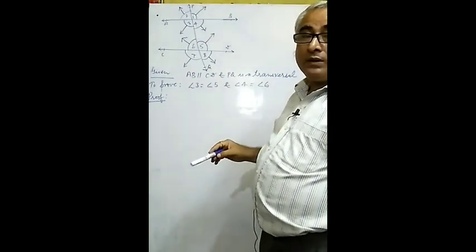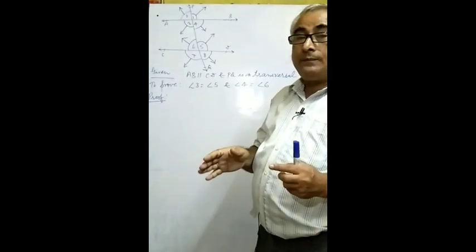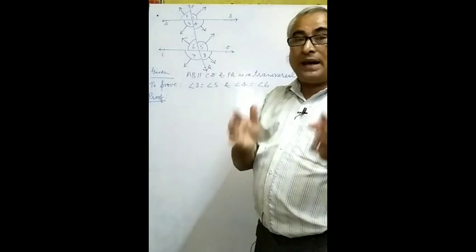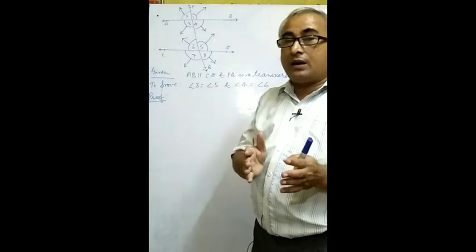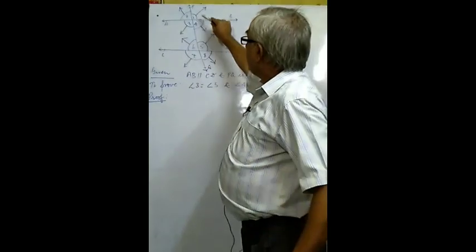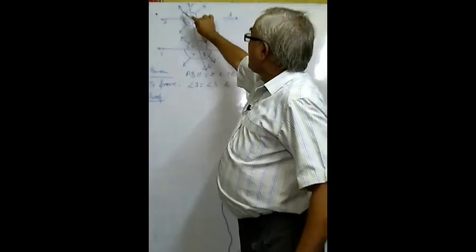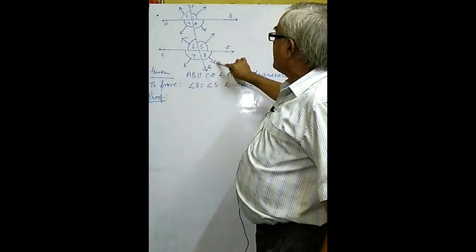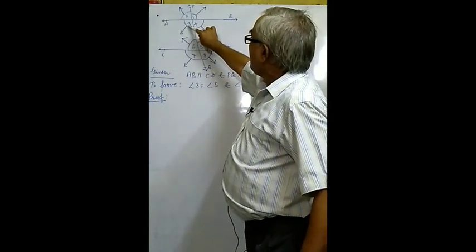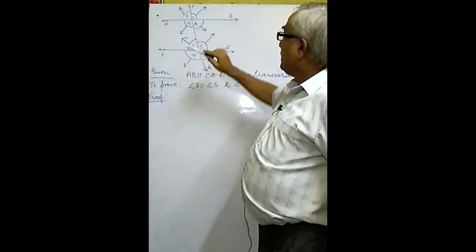So alternate of angle 1 is angle 7, alternate of angle 2 is angle 8, alternate of angle 4 is angle 6, alternate of angle 3 is angle 5.